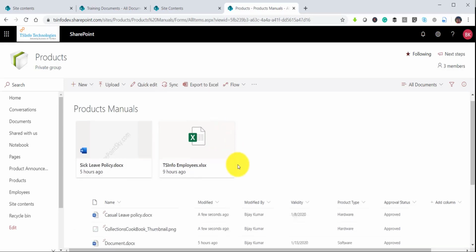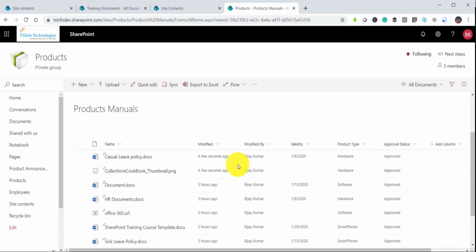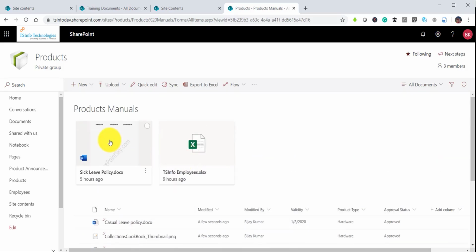So this is really very useful when you have some important documents that you want to highlight. You can use this pin feature and you can easily highlight those documents.